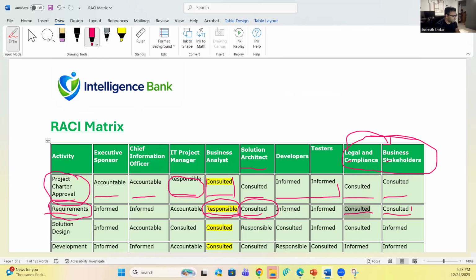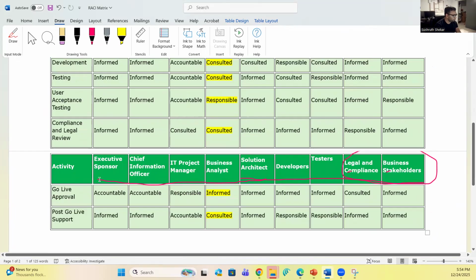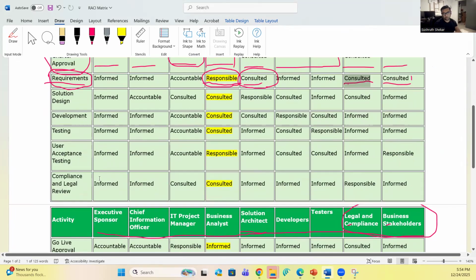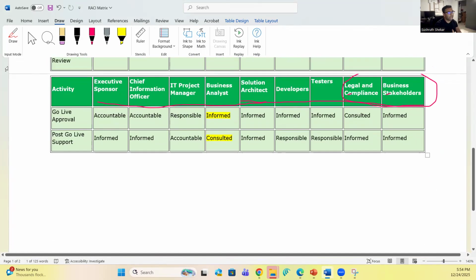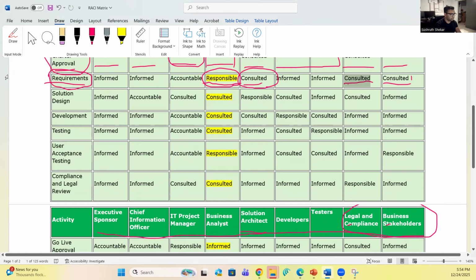So this is how requirements gathering happens. This is the RACI matrix for requirements gathering, and it covers all the staff, all the teams that are involved in a project, right? It encompasses all the teams or all the different designations of staff who are involved in a project. So this is how the RACI matrix works. And I've attached this in the platform, so do download this and look into it. That way you'll get an idea of how the RACI matrix works, right?